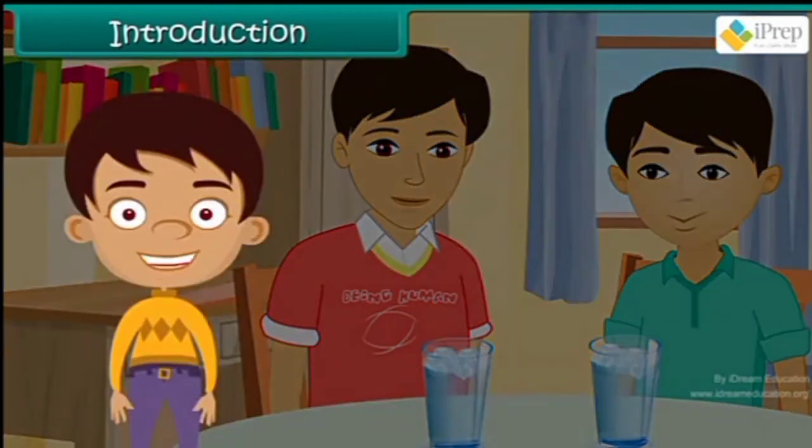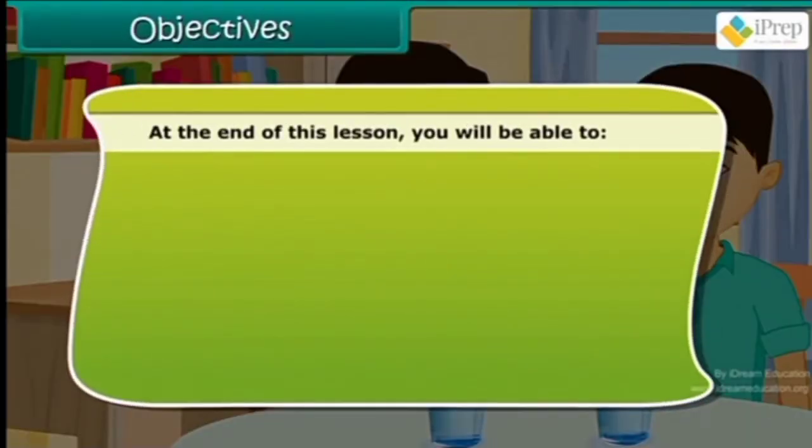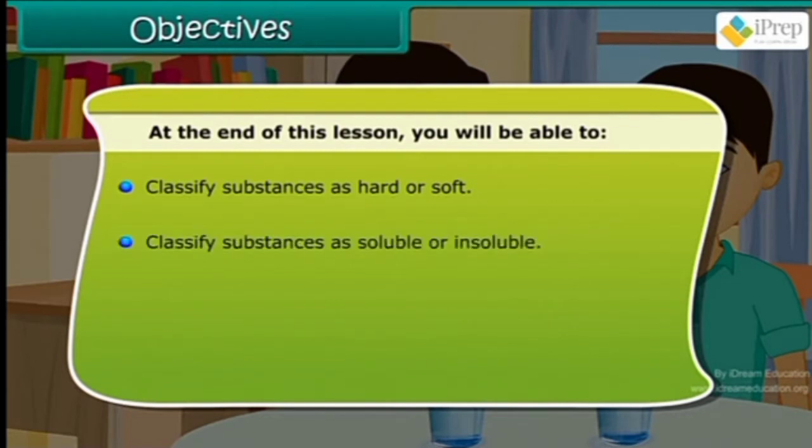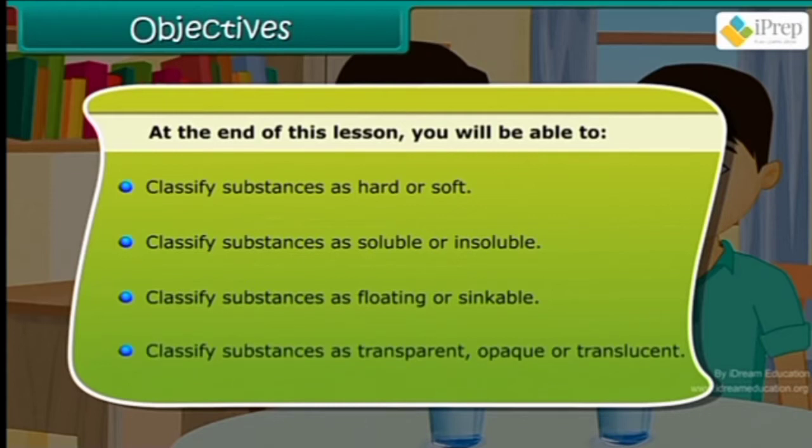In this lesson, we will learn about the properties possessed by different materials. At the end of this lesson, you will be able to classify substances as hard or soft, classify substances as soluble or insoluble, classify substances as floating or sinkable, classify substances as transparent, opaque, or translucent.